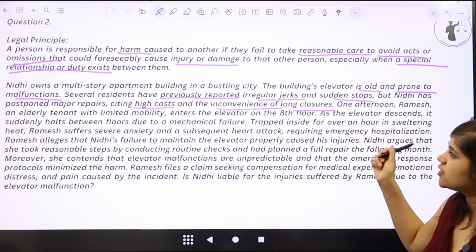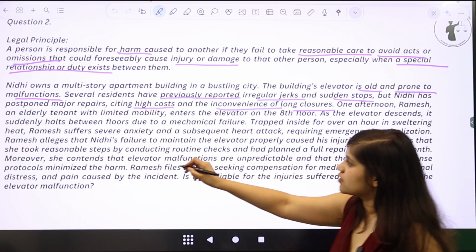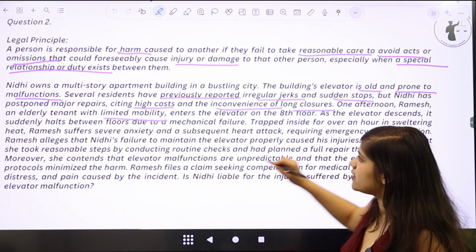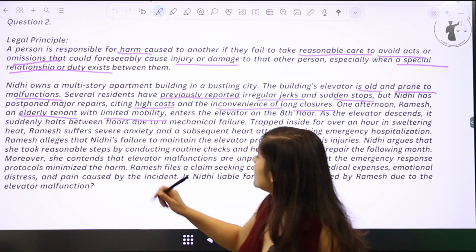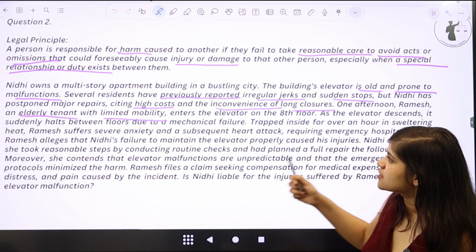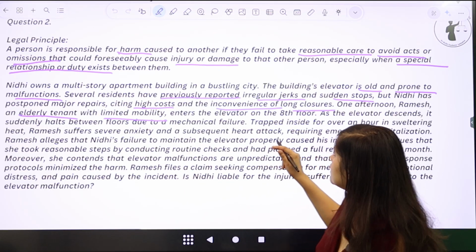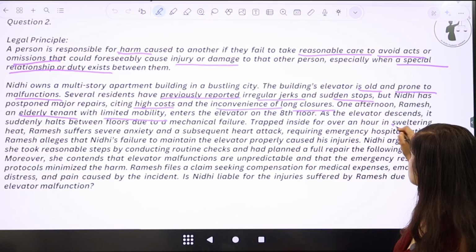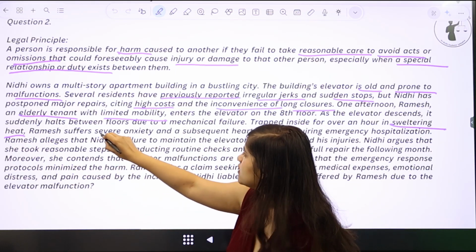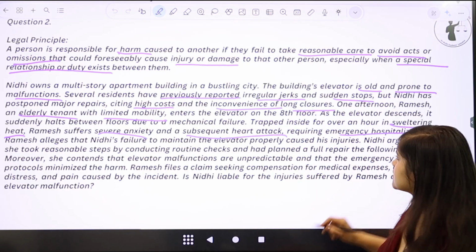One afternoon, Ramesh, an elderly tenant with limited mobility, enters the elevator on the 8th floor. As the elevator descends, it suddenly halts between floors due to a mechanical failure. Trapped inside for over an hour in sweltering heat, Ramesh suffers severe anxiety and subsequent heart attack, requiring emergency hospitalization.